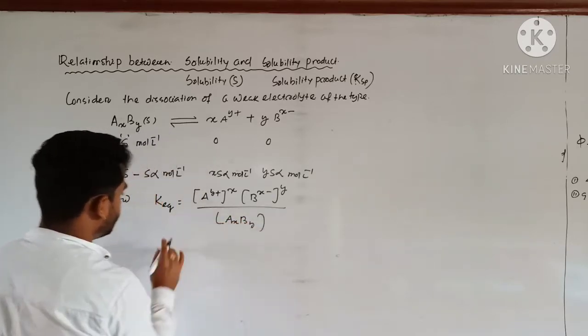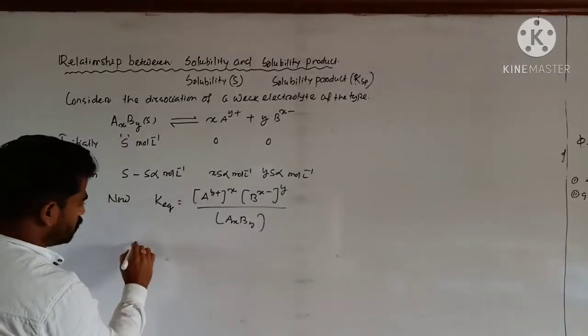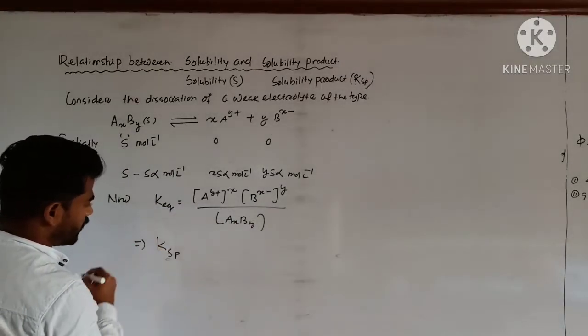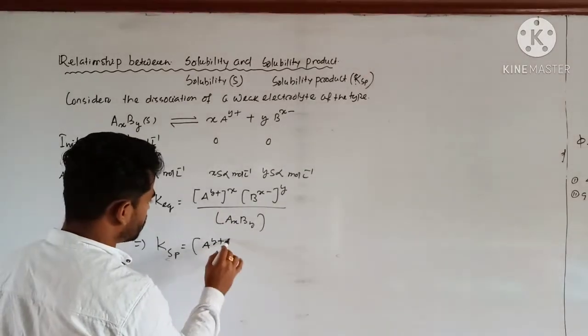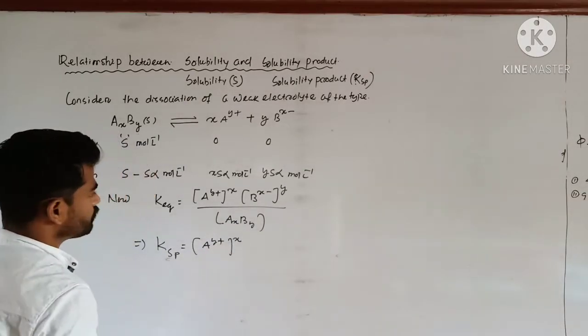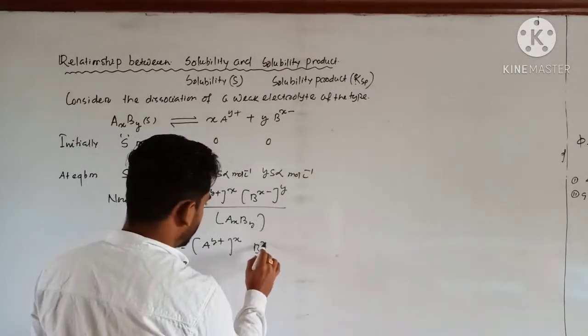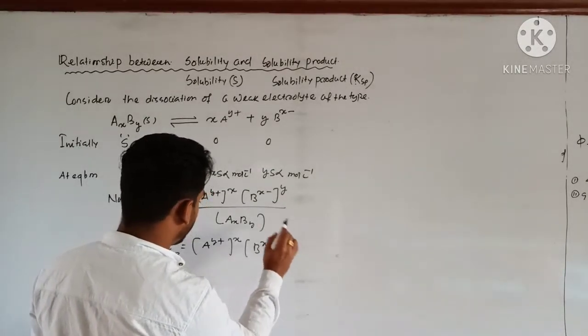Now these two products you know will be nothing but our Ksp, that is equal to [Ay plus] concentration to the power x, [Bx minus] concentration to the power y.